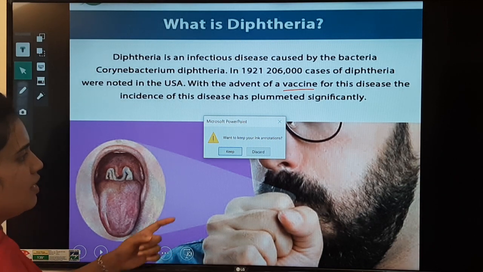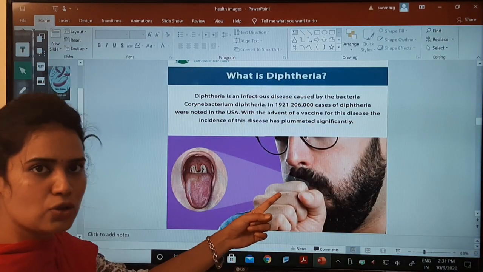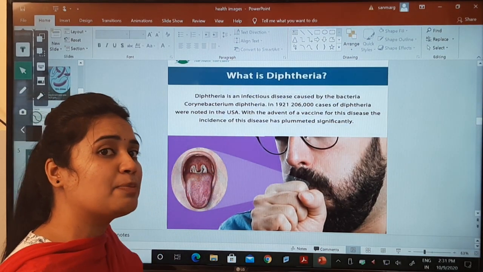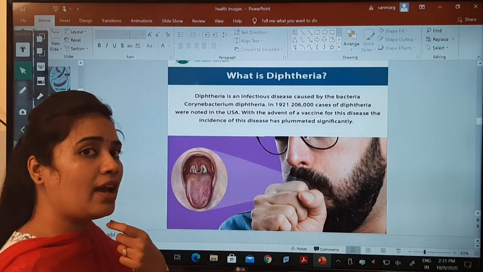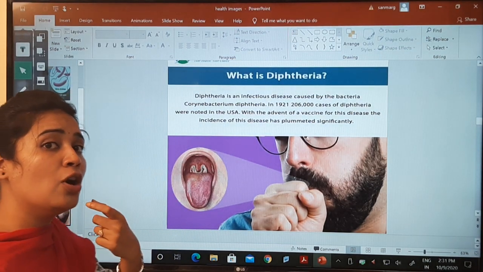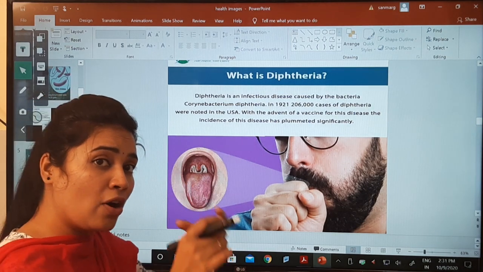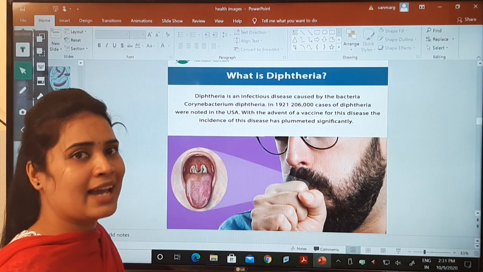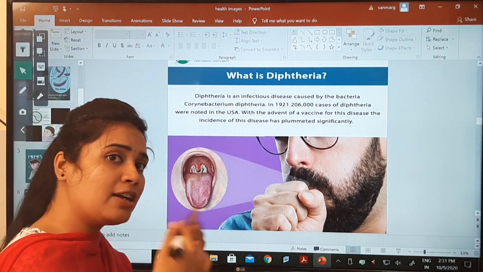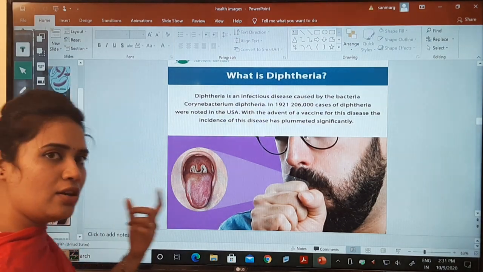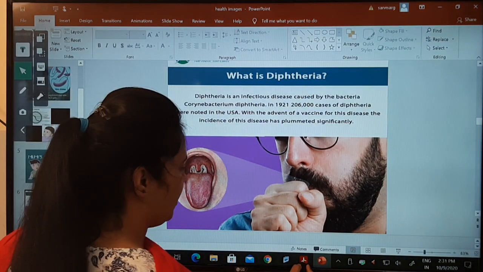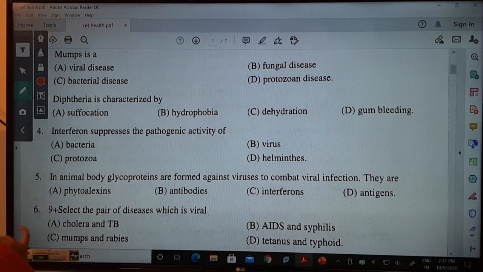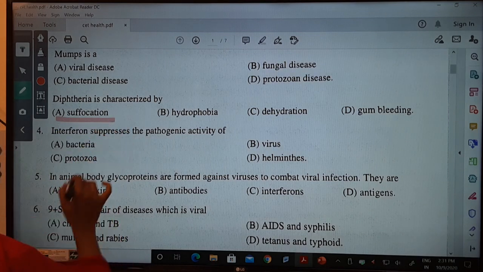Can everybody see this one? Initially the upper respiratory tract is affected: the larynx, trachea, bronchioles, primary, secondary. All of these upper respiratory tract parts get affected. As a result, the people can't breathe, they get suffocated. So one of the characteristics here is suffocation. Here the answer will be what? Suffocation.